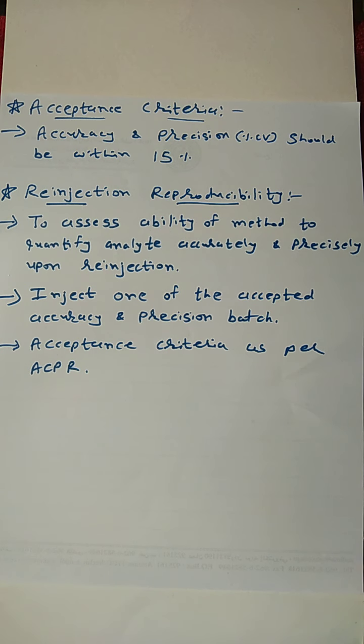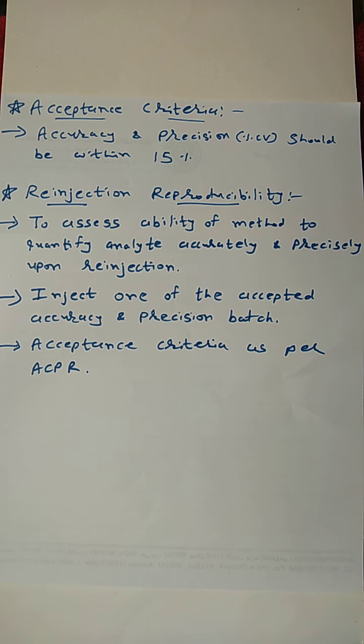The acceptance criteria is as per our ACPR: for low QC, mid QC, high QC, accuracy should be within plus minus 15%. For LLOQ QC, it should be within plus minus 20%. And the calibration curve also, and blank and zero sample. For the calibration curve, it should be within plus minus 15%, except LLOQ.